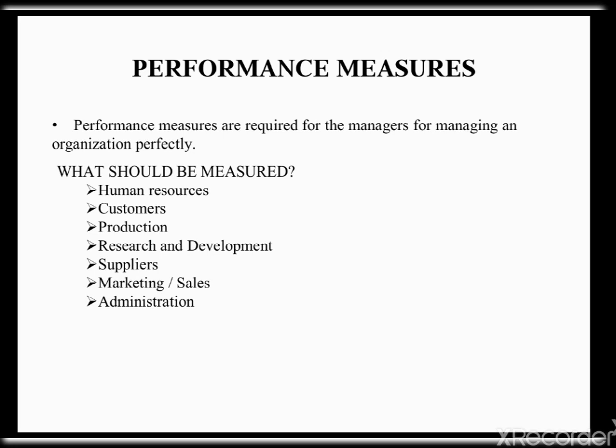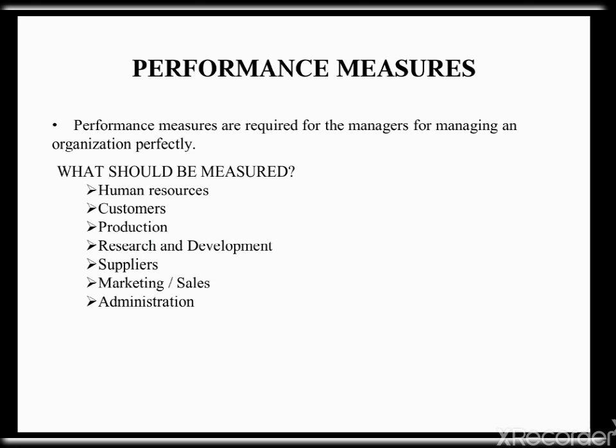What should be measured? We have to measure human resources, customers, production, research and development, suppliers, marketing and sales, administration. In human resources, we are going to measure the lost time due to accidents, employee turnover, employee satisfaction index, training cost, and number of grievances.